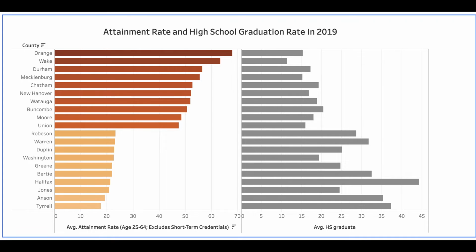In accordance with our regression model, we compared the 5 highest and lowest counties for attainment and high school graduation rate using the Stronger Nation dataset. In this visualization, we saw that there was a correlation between these two variables. When the attainment rate decreased, the high school graduation rate increased. So, if we want to increase post-secondary education, we need to focus on how to increase high school graduation and 21st century skills with educators and students through partnerships. For this reason, we should investigate how improving broadband access can help to increase the attainment rate.